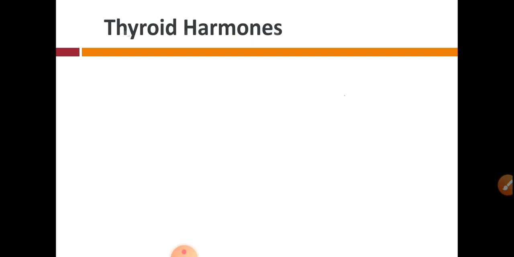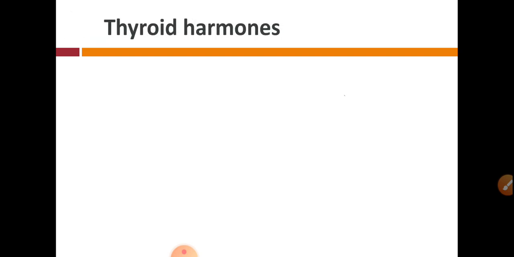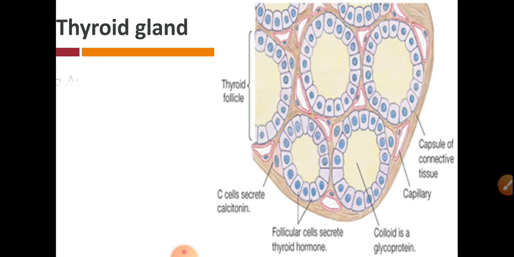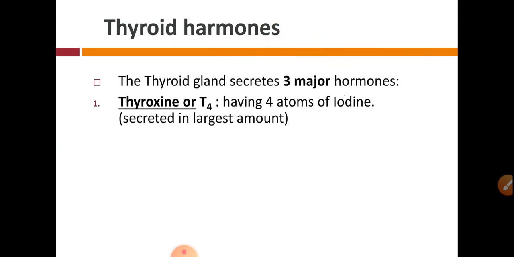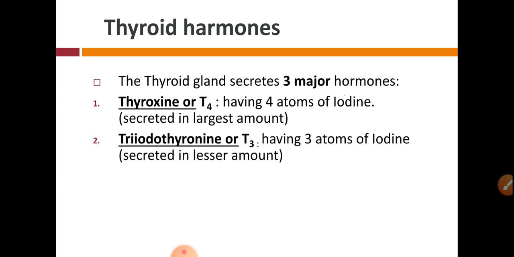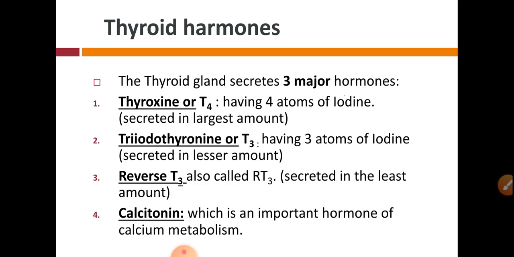So the thyroid gland secretes three major hormones: T3, T4 and calcitonin, while reverse T3, that means RT3, is secreted in very small amounts.